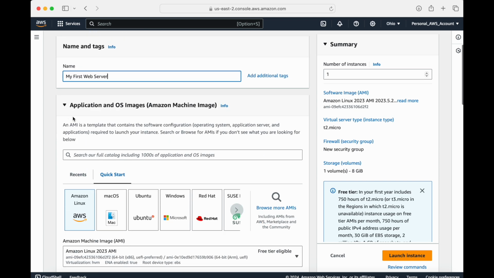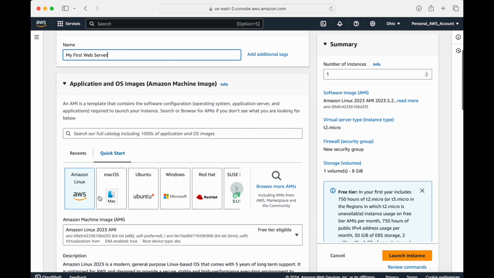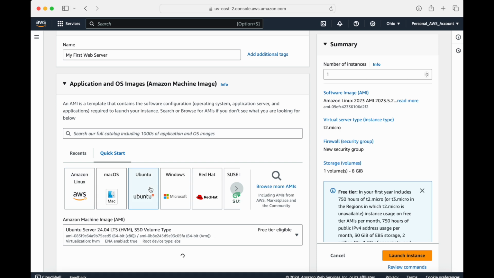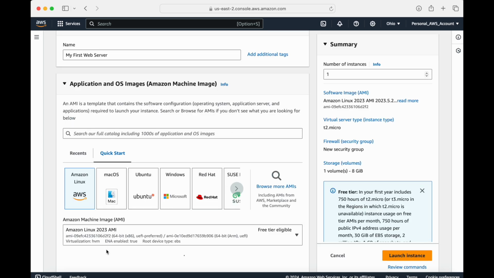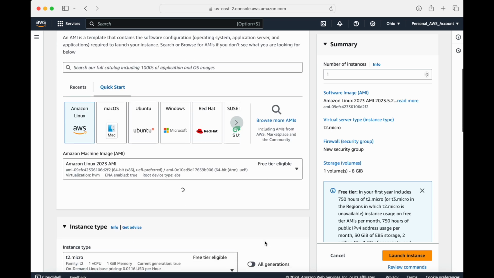Next, application and OS images, which is AMIs, which is Amazon Machine Images. I usually use Amazon Linux or Ubuntu for trial purposes because those have free tier eligibility. If I click on Ubuntu, I have this. In Amazon Linux, I'll say confirm changes because I'm switching, and it has that option here.